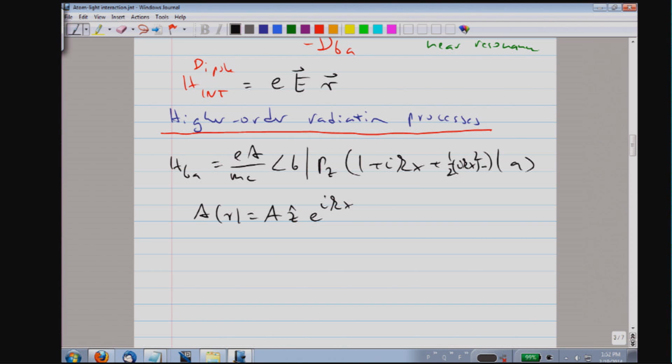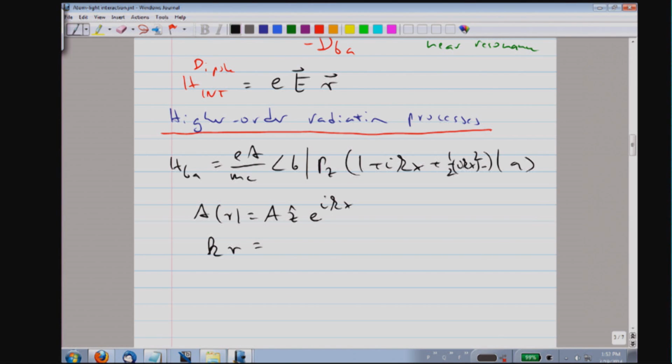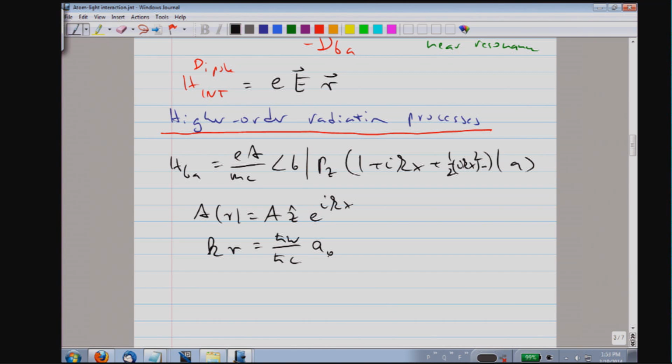So the term kx or kr is smaller, and now I want to show you explicitly that it's smaller by alpha. The k vector of the photon is related to the frequency, h bar omega divided by h bar c. If I approximate for r, the relevant r when we integrate over the wave function will be the Bohr radius.